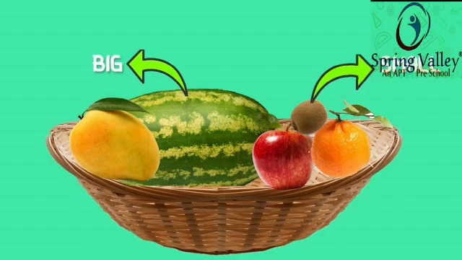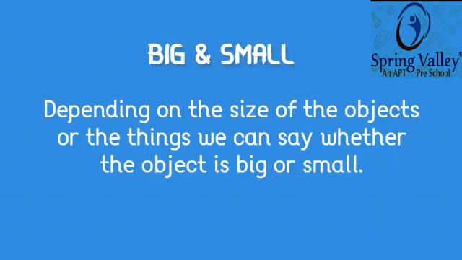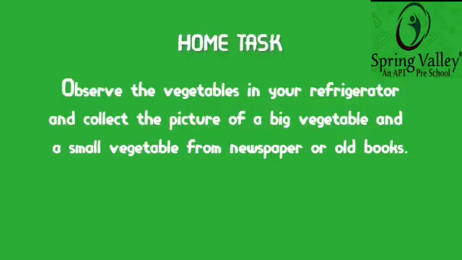So, children, till now, you have learned how to identify an object which is big or which is small. Depending on the size of the objects, we can say whether the object is big or small. So here now, we are having a small task. Shall we solve it?